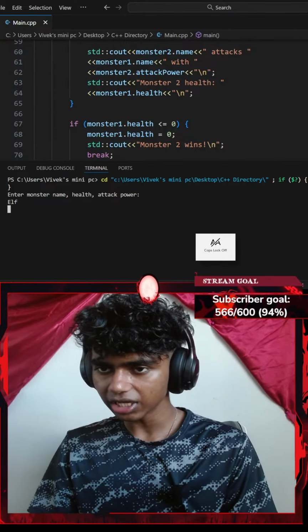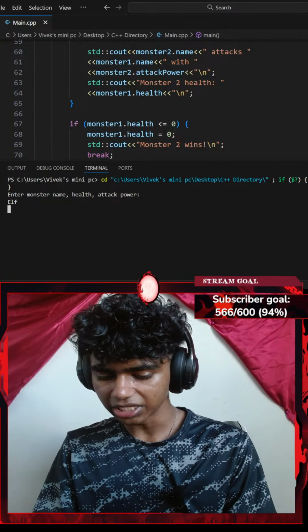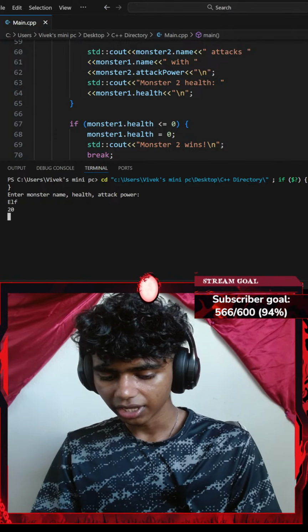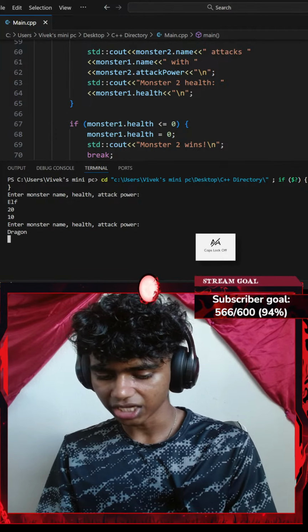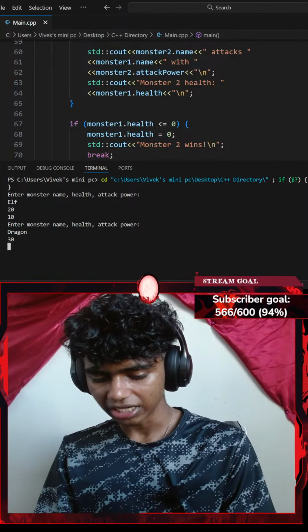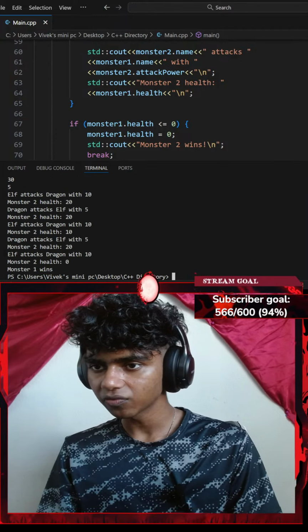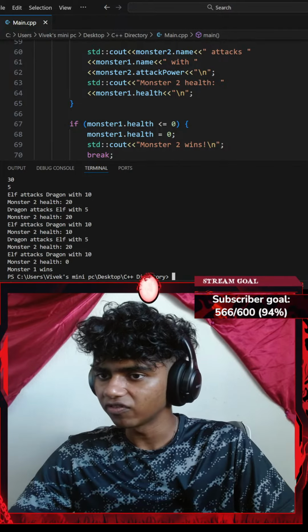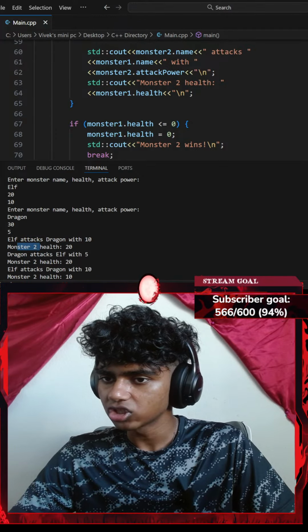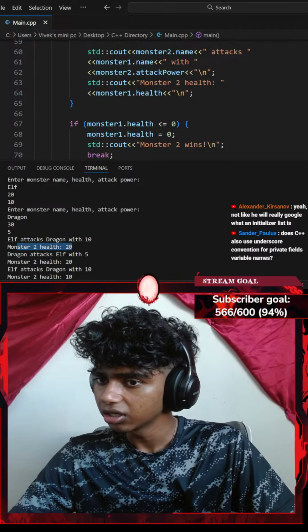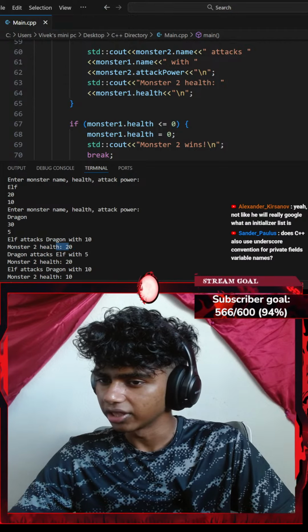Okay, let's go with elf and keep a bit less HP, like 20 HP. And then attack power is going to be 10, and then let's go with dragon. Dragon has 30 HP. And then attack power is going to be 5. Okay, Elf attacks dragon with 10 HP, monster health 2. Okay, monster 2, health 20.